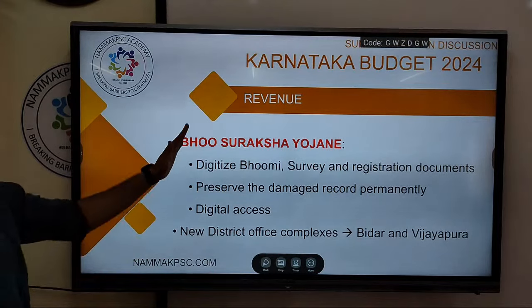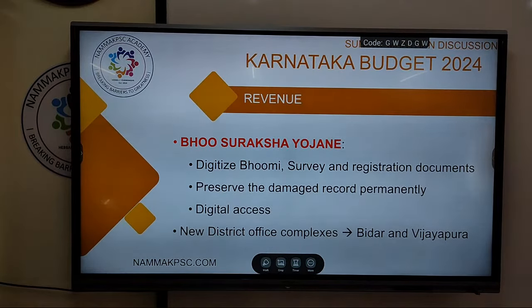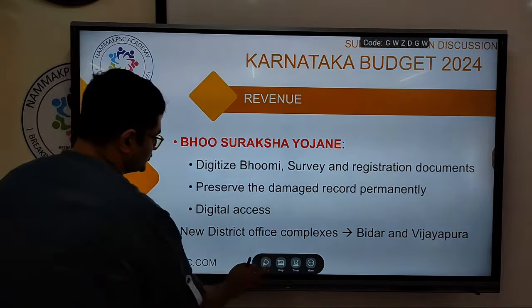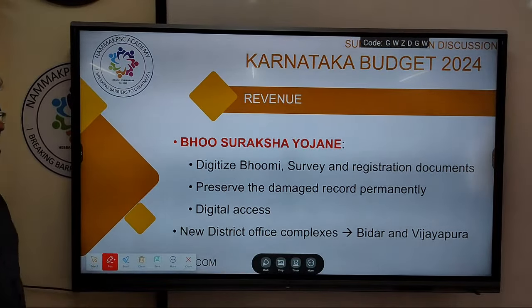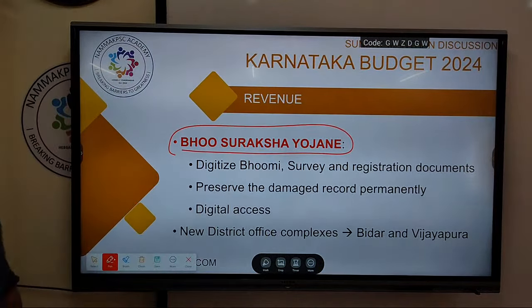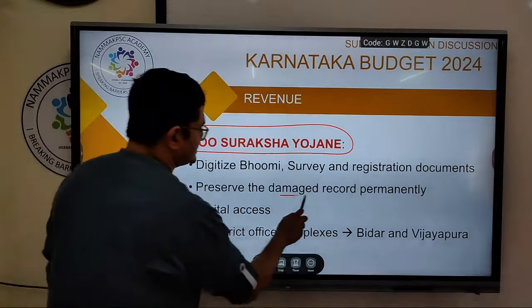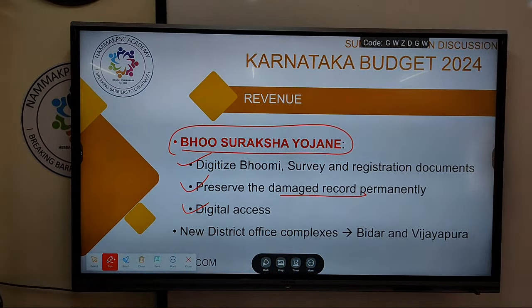Then the revenue department, Bhu Suraksha Yojane, important, remember this. Basically it is digital documentation: digitizing Bhumi survey and registration documents, and also damaged records, storing them digitally and making sure all of them are accessible digitally.